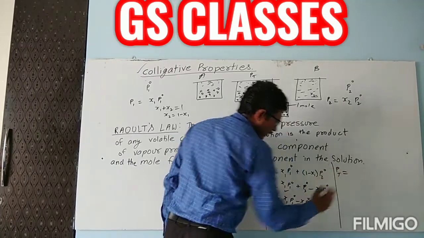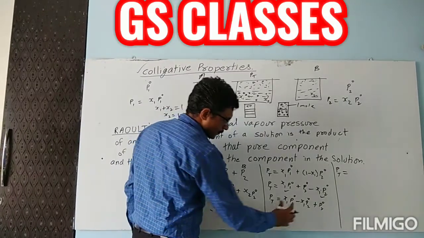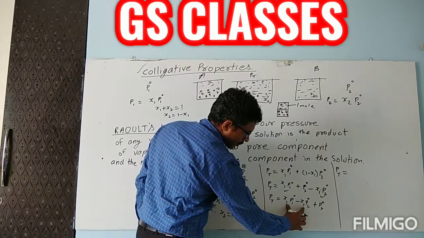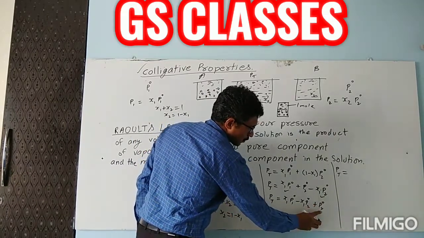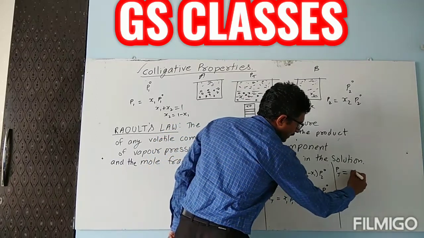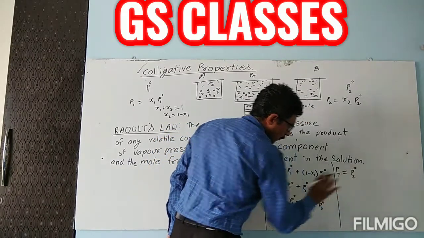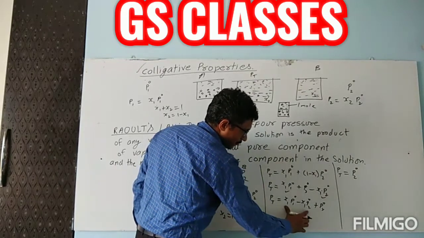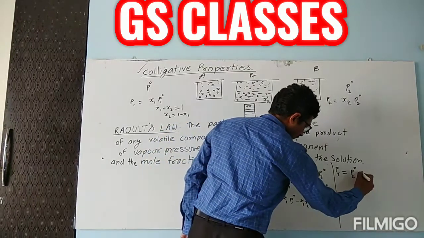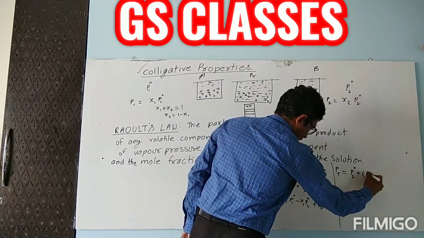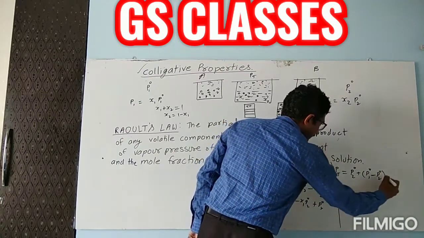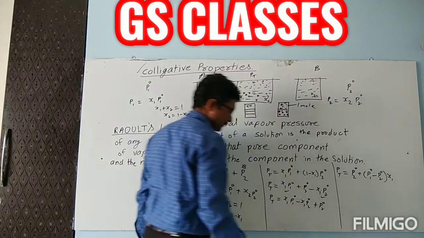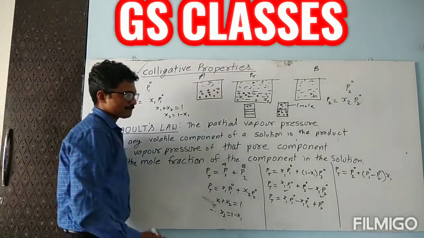Now the total is going to be, take x1 common, P2 standard as it is, then P1 standard minus P2 standard with x1 as common. Yes?